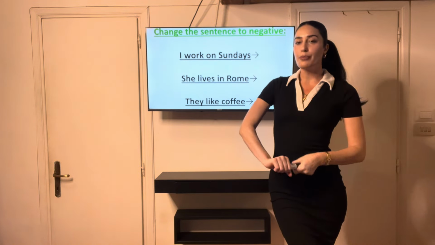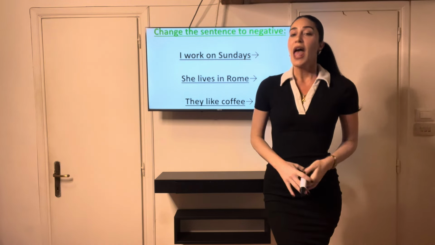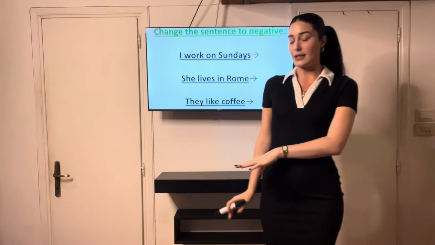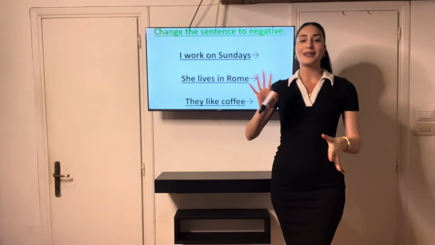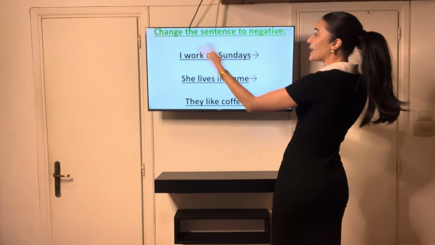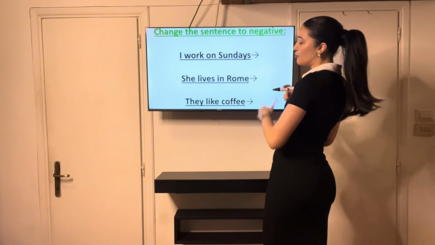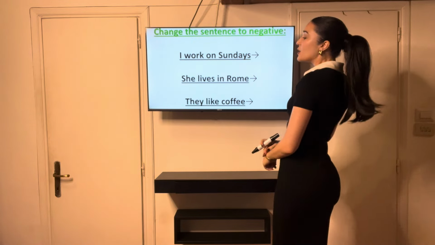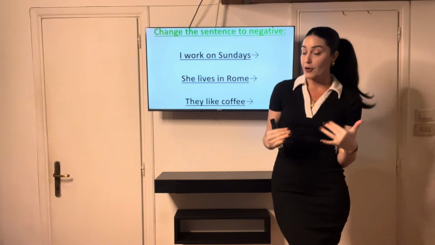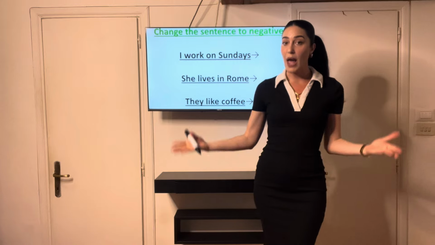Okay, it's time for a little bit of a practice. Let's have a look here. I want us all to have a go at changing these sentences from positive to negative sentences by adding do not or does not, or don't, doesn't, okay, the contractions. So these are all positive. I work on Sundays. She lives in Rome. They like coffee. So if I wanted to make these negative sentences, okay, because at the moment they're affirmative. If I wanted to make them negative sentences, what would I have to do and where would I have to put it?